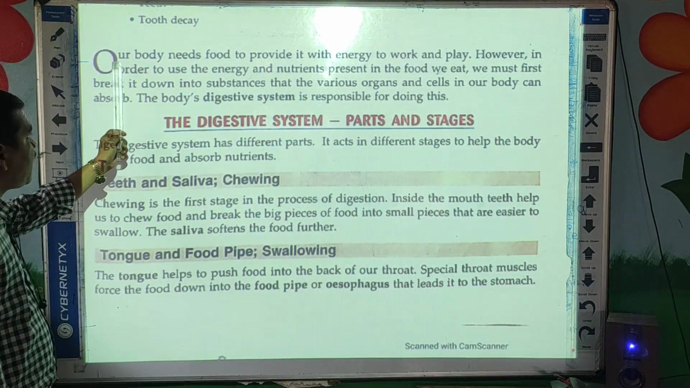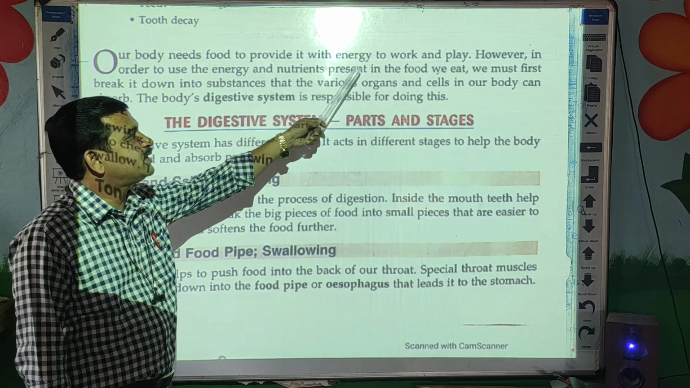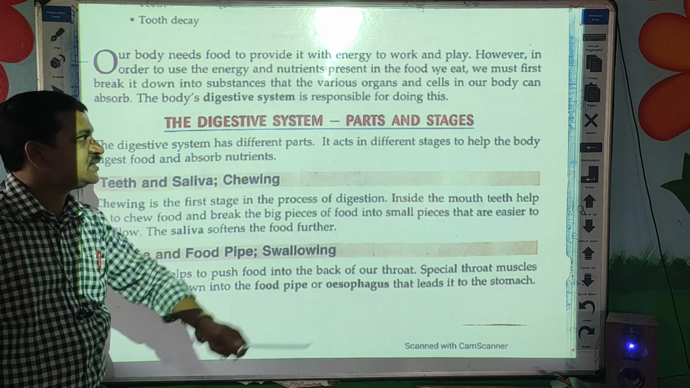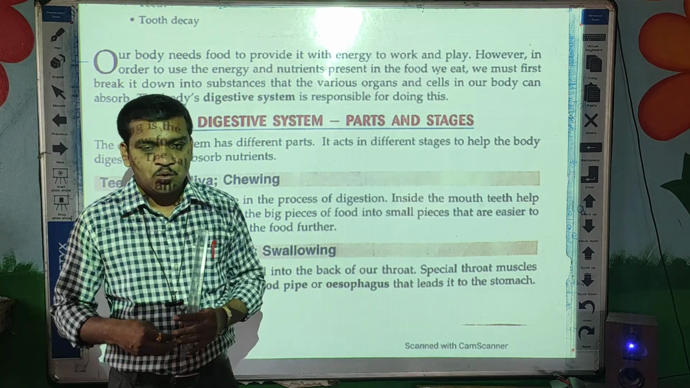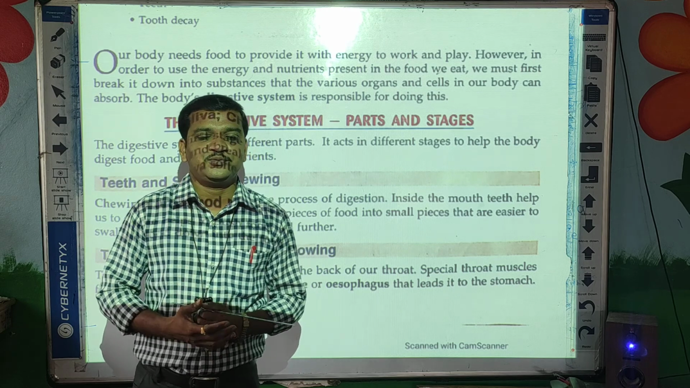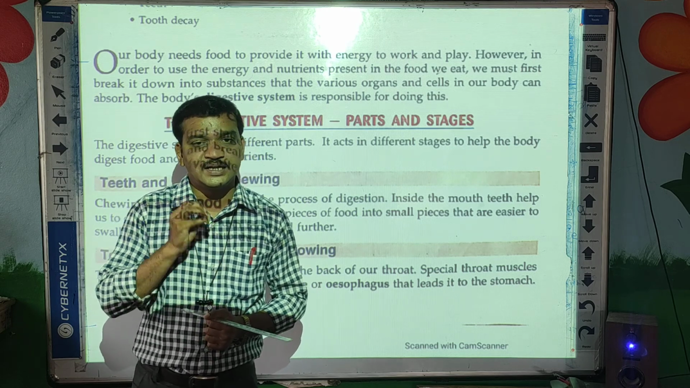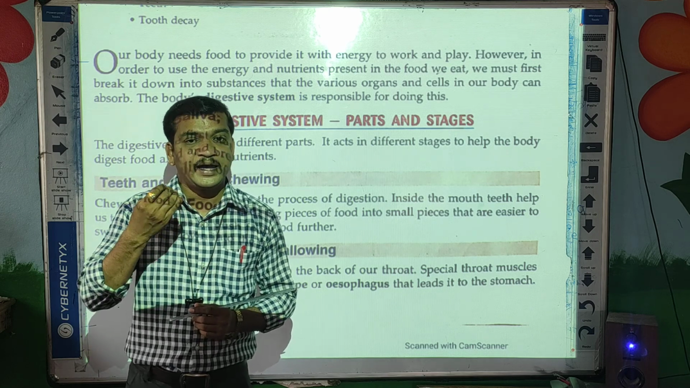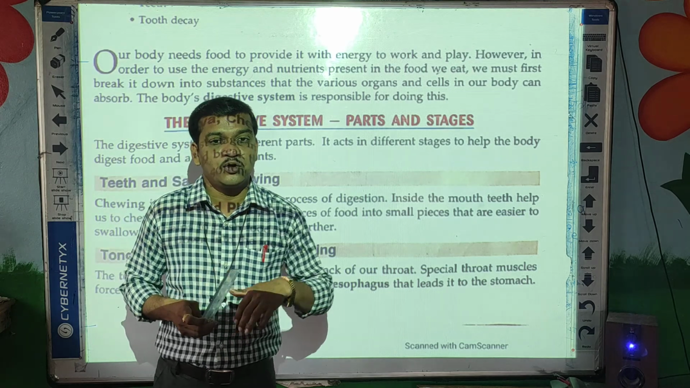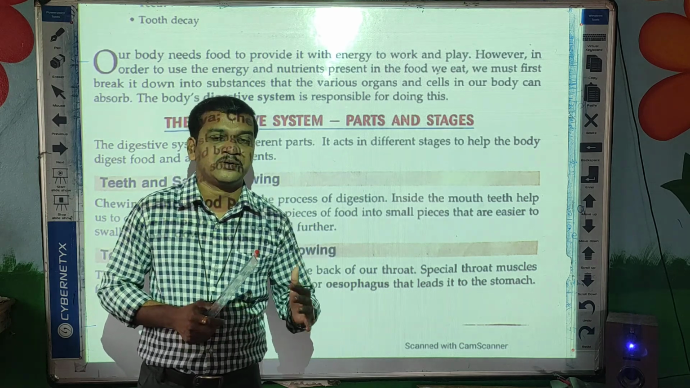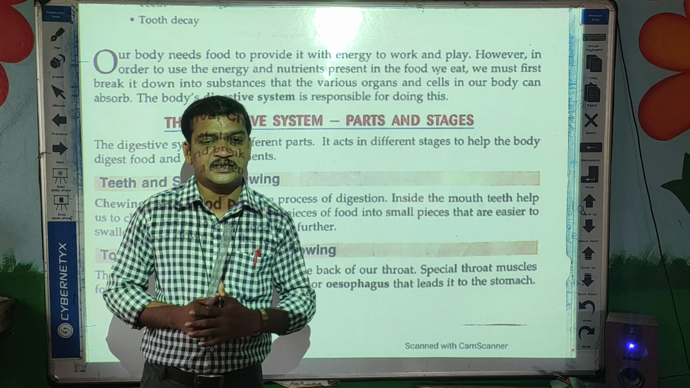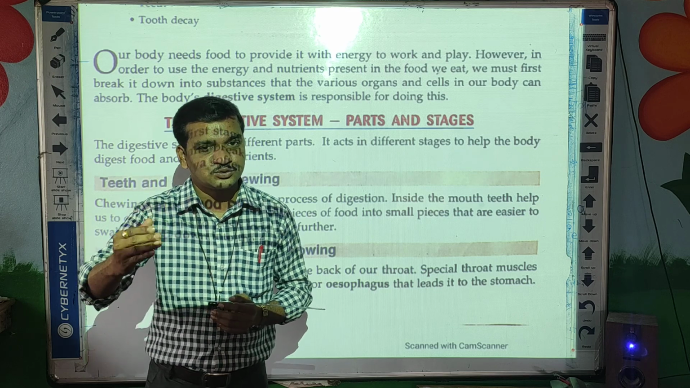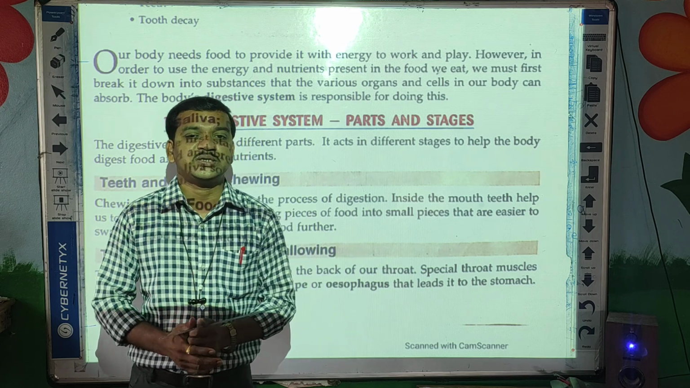First I will read this paragraph. Our body needs food to provide it with energy to work and play. However, in order to use the energy and nutrients present in the food we eat. See here. We need to eat food every day because food contains nutrients, and those nutrients are very important to get the energy which is needed for the different activities which we perform in our day-to-day life. If students are there, children like you need energy to study as well as to play on the ground or to do other activities.